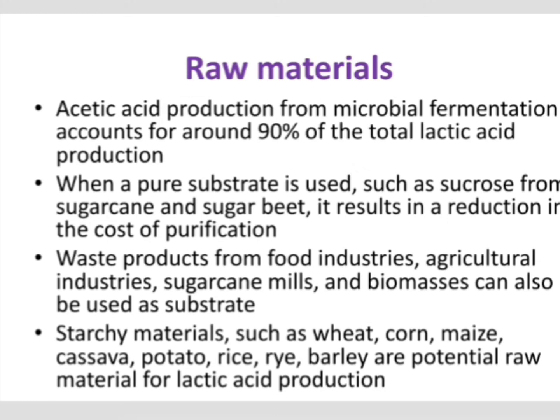If we are using pure material, then the cost of purification is very low. The pure substrates commonly used are sucrose from sugarcane and sugar beet, and also starchy materials such as wheat, corn, maize, cassava, potato, rice, rye, barley. They are all very potential raw materials for the production of lactic acid. Also, waste products from food industries, agricultural industries, sugarcane mills and biomasses can be used as a raw material or substrate for the production of lactic acid.